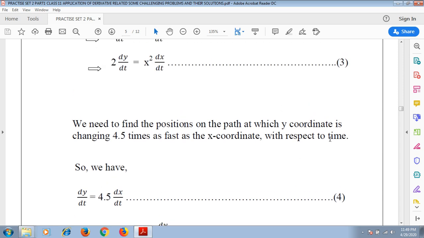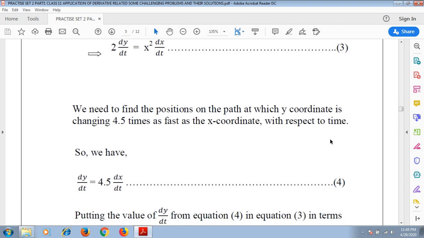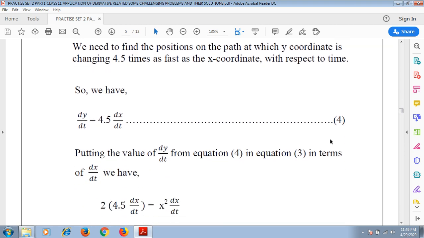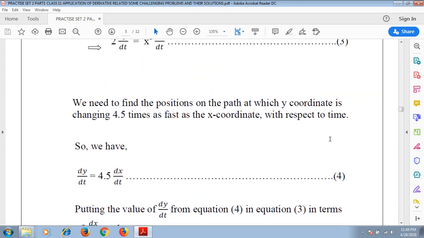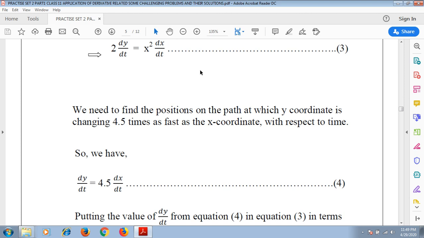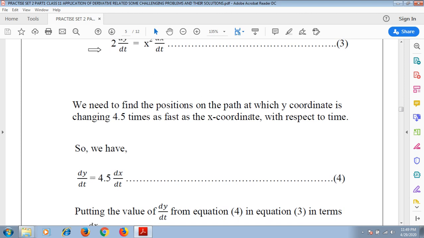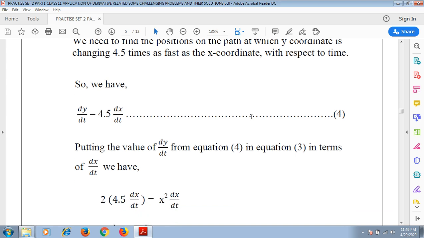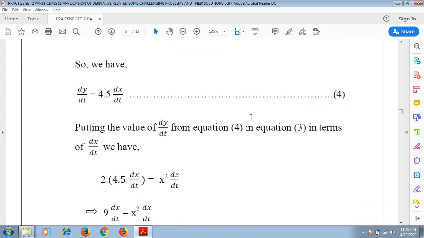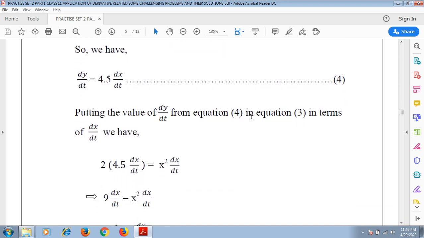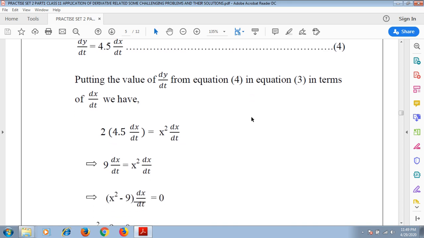Putting this value of dy/dt in equation 3, what do we have? We have 2 into 4.5 dx/dt equals x square dx/dt. We are just putting dy/dt equals 4.5 dx/dt in this equation. Now we have 2 into 4.5 dx/dt equals x square dx/dt. That is 9 into dx/dt equals x square dx/dt.